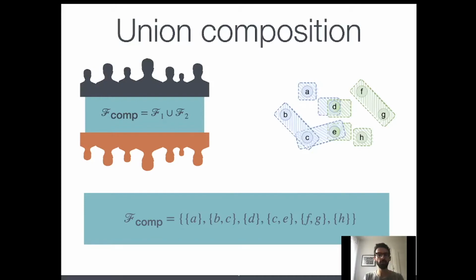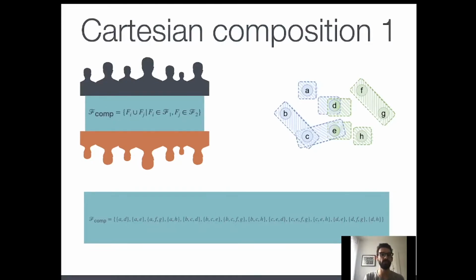So what we want is to refine this formula, and we do so by presenting our first Cartesian composition formula, which is given by the pairwise union between the fail-prone sets in the two different fail-prone systems.